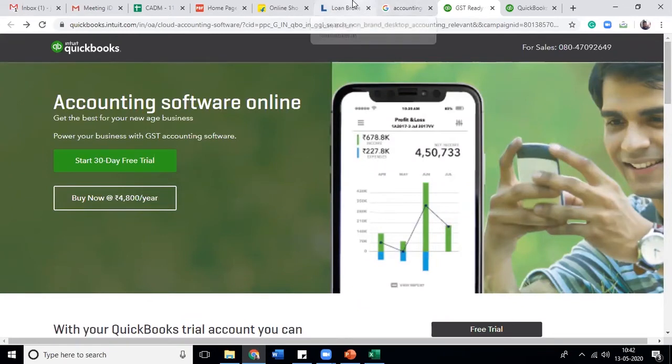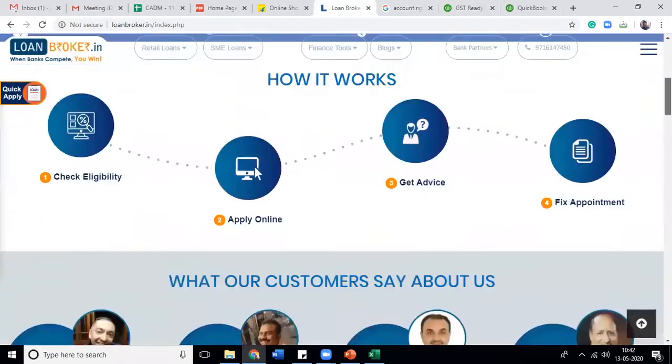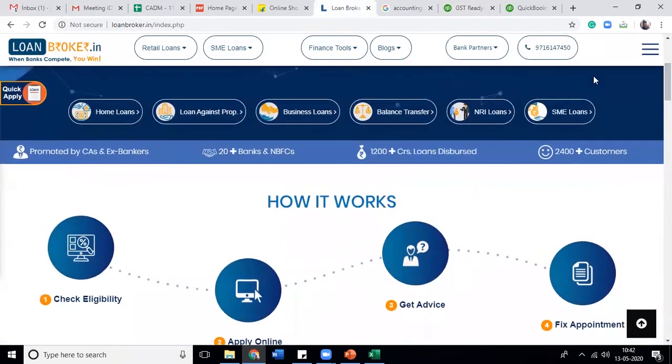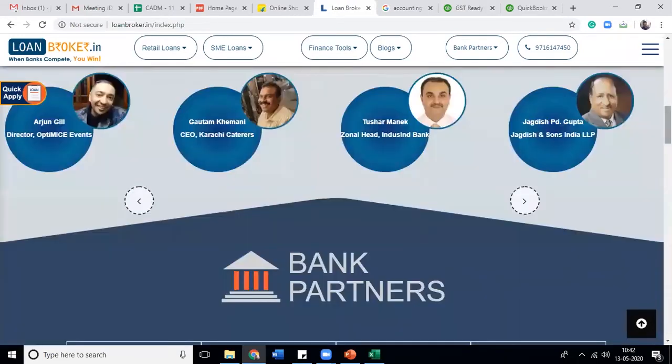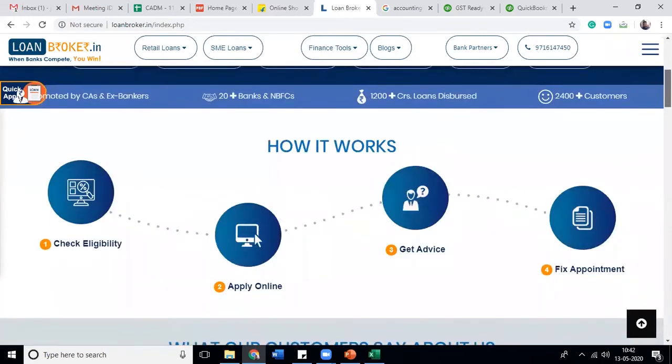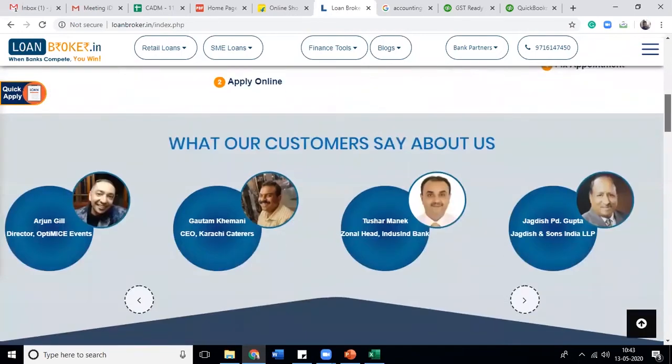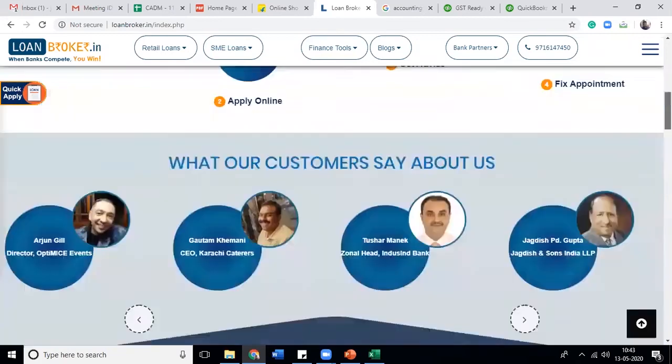In the loan broker example also, if I go down to how it works, they have explained it very precisely: check your eligibility, once you check it, apply, get advice, and fix an appointment. The last step you forgot is get your loan. So it completes what the ultimate goal the user is looking for. He is not looking for an appointment. He's looking for a loan. So if you can add one more step to it, it would be great.